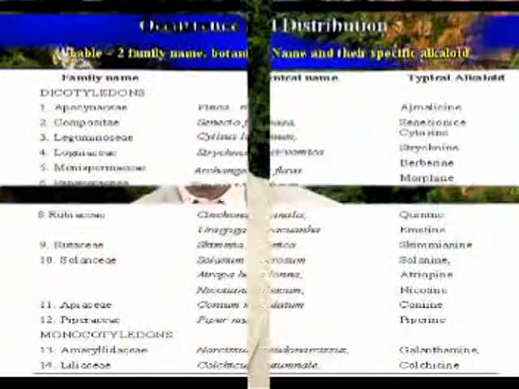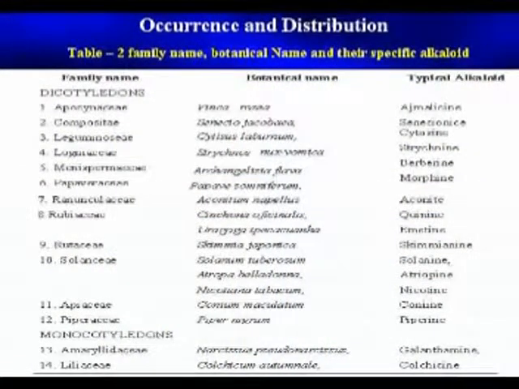Occurrence and distribution. The alkaloids are a large family containing 15,000 nitrogenous compounds, mostly found in dicots and monocots. More than 20% of species are included in this case. The list of distribution can be seen in the table: family name, botanical name and their specific alkaloids. Dicotyledons group. Family name Apocynaceae, botanical name Vinca rosea, typical alkaloid ajmalicine.